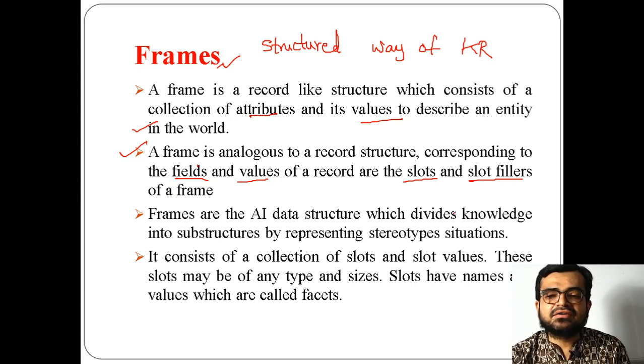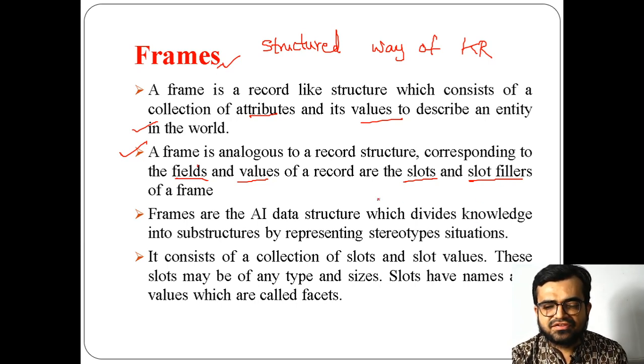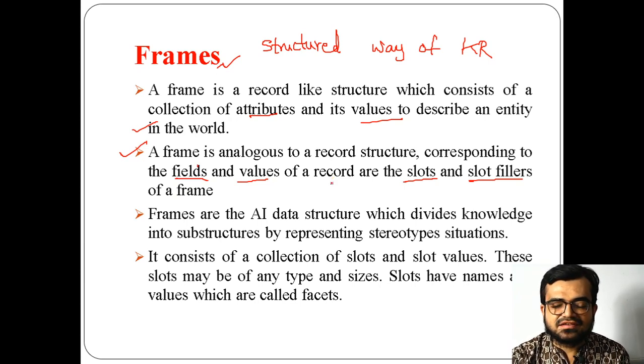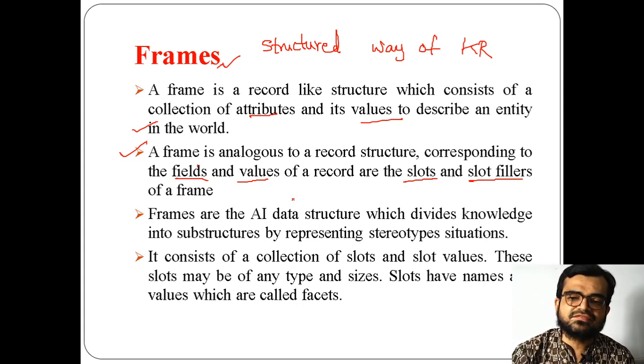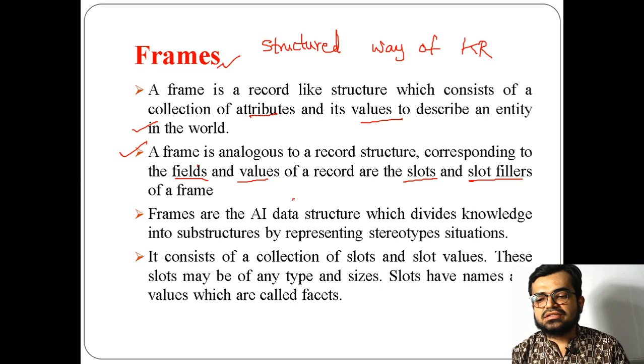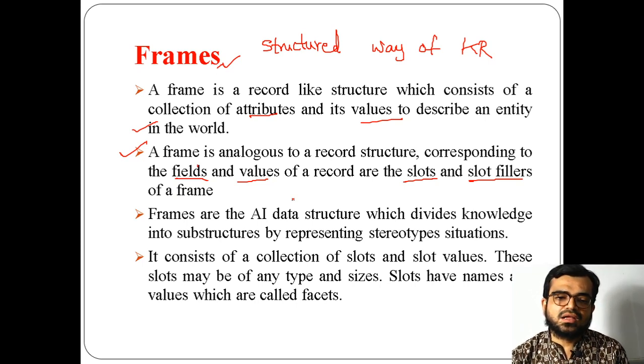In a frame, if I take an entity, it means that the entity consists of slots and fillers. You can call them facets, you can call them facts as well. So the notations are different, but you can find the similarity with the previous concepts. Now, why are we terming this an AI data structure?